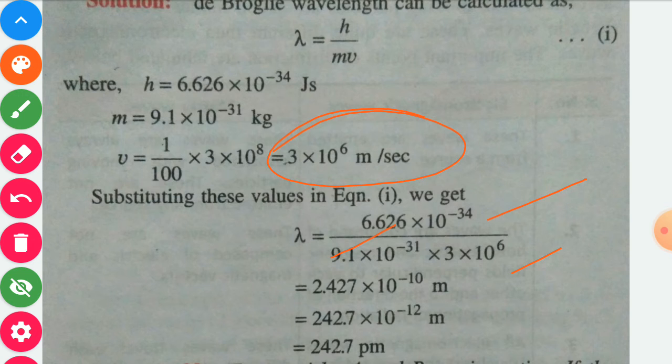2.427 into 10 power minus 10 meter, or we may write 242.7 into 10 power minus 12 meter, or at the place of 10 power minus 12 we may write picometer. So we may write this one as 242.7 picometer.